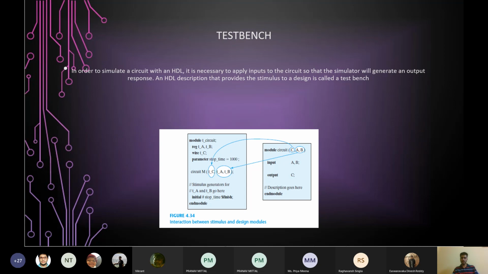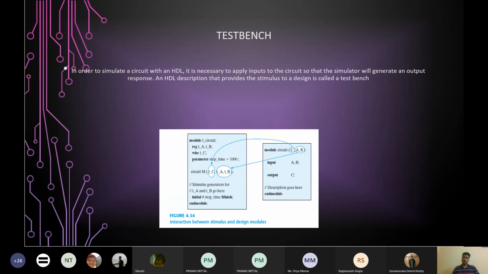So let's see the code of a test bench. In this image, you can see there are two codes. The right side block is the pseudocode of a design module. Just see how we have written that module circuit and in parentheses C, A, B. So C is the output of the design module, the circuit, and A and B are its inputs. Then in the body, you define what are inputs and what are outputs, and then the description goes here, meaning the body of the module, terminated by endmodule. So the right side block is the code of a design module.